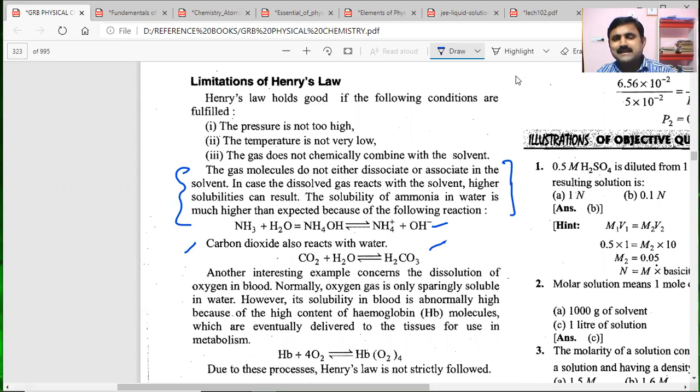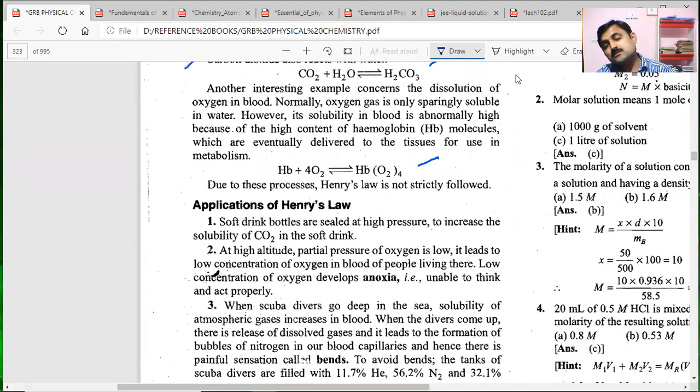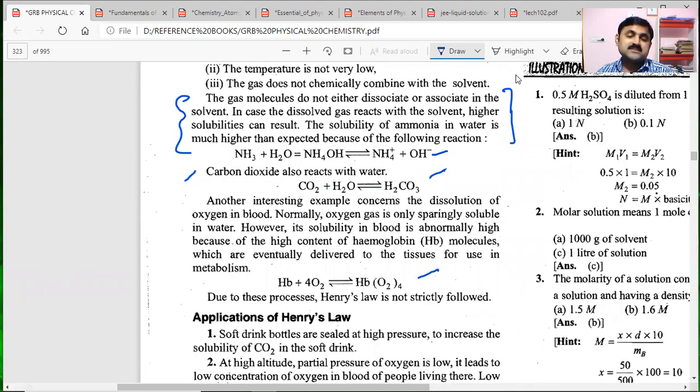This is an interesting example concerning the dissolution of oxygen in blood. Normally, oxygen gas is only sparingly soluble. This was discussed here, that is, oxyhemoglobin formation and all. So this is the limitation we discussed in the last session also. In this book also they give the same thing.